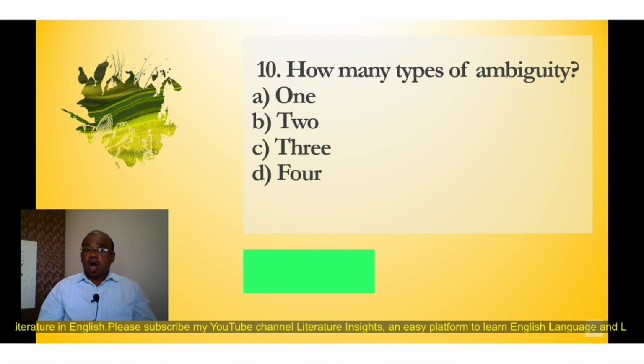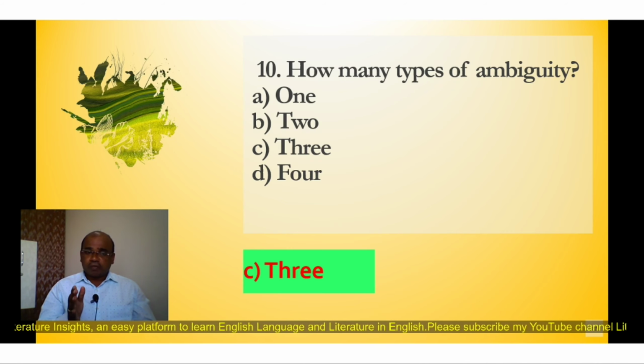Question number 10. How many types of ambiguity? Again here four options: A1, B2, C3, D4. You have to just identify the types of ambiguity. What are the types of ambiguity? So now here the correct option is C3. There are three major types of ambiguity such as phonological, lexical and structural ambiguity. So these are the three significant types of ambiguity in grammar.